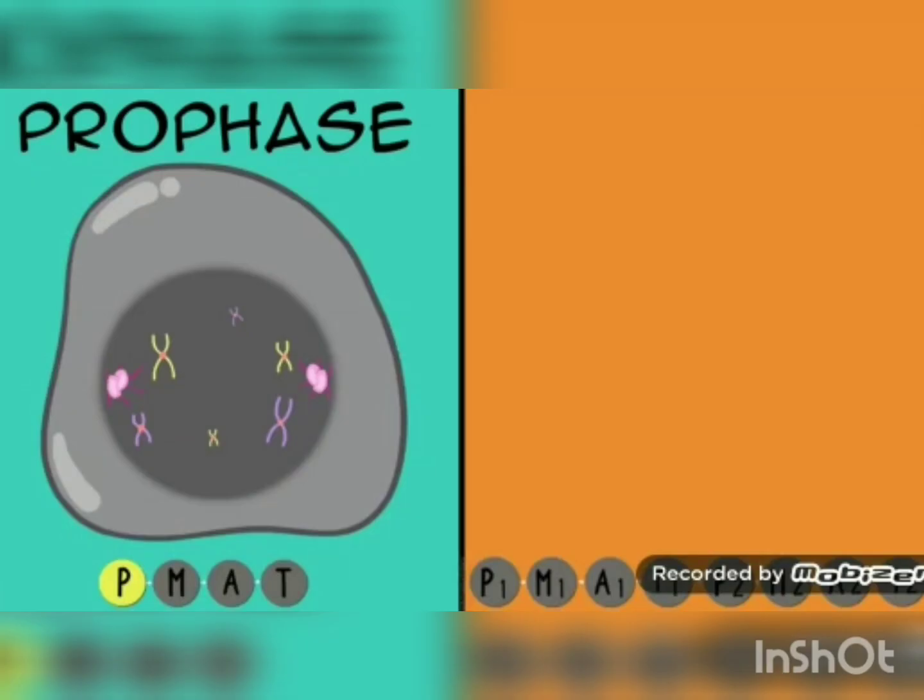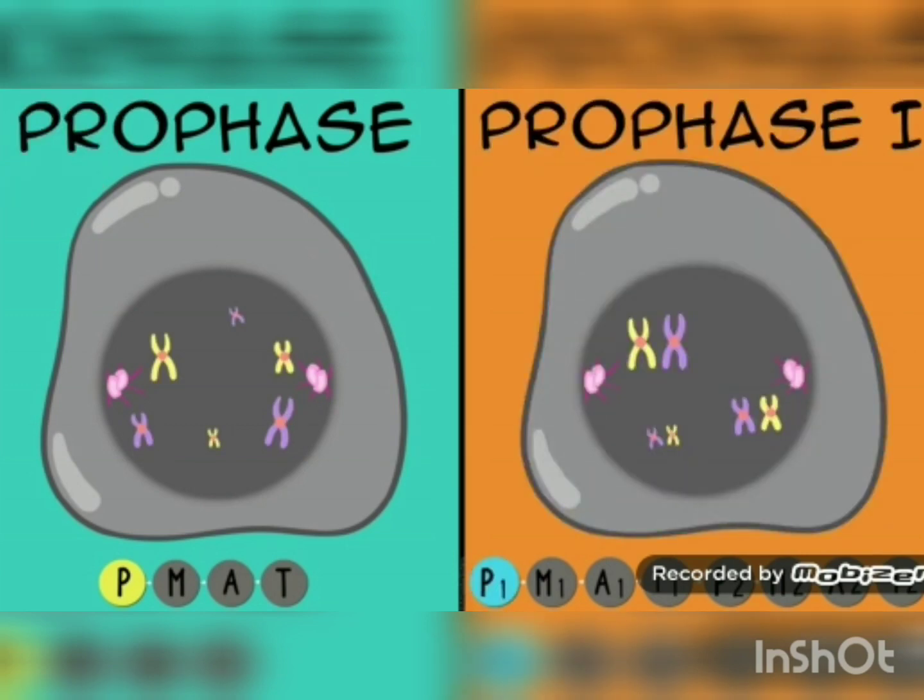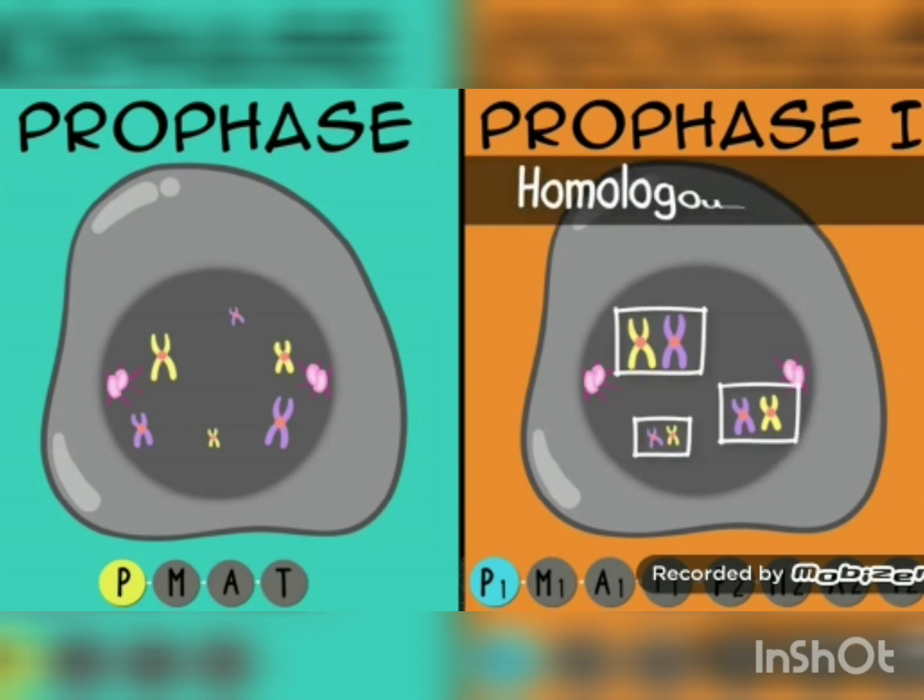Prophase in mitosis. Remember that pro can mean before, and this stage comes before the others. The chromosomes are visible. We say they're condensing, which means they are thickening. Prophase 1 in meiosis. Condensing is happening here too, but the chromosomes are actually going to match up with their homologous pairs.